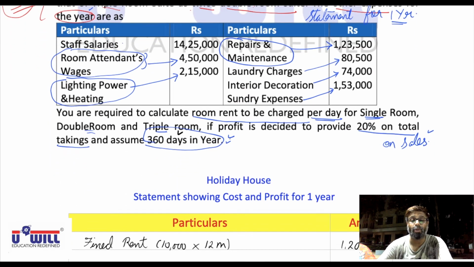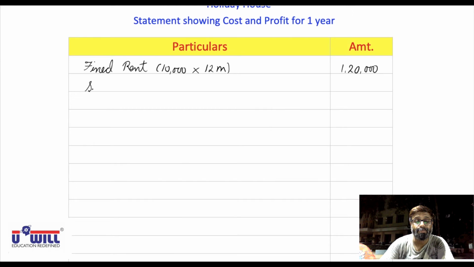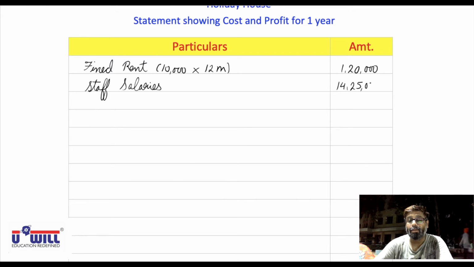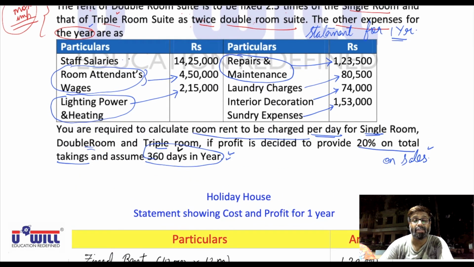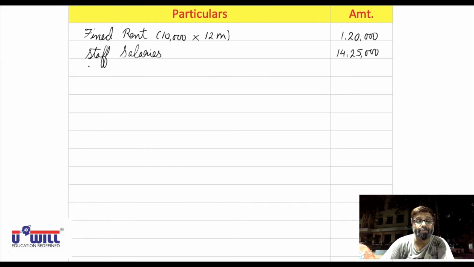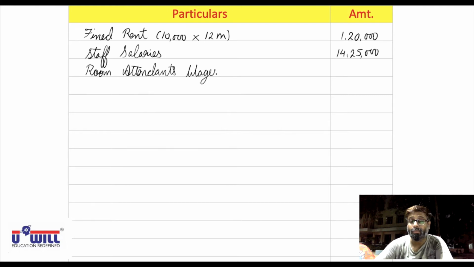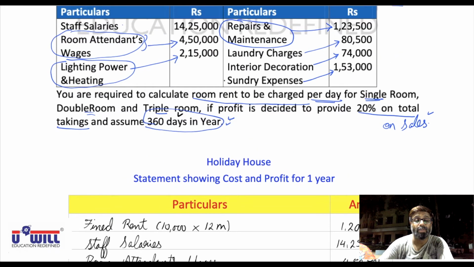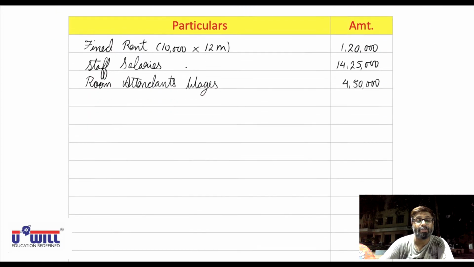So staff salaries 14,25,000. Then after staff salaries, we have room attendants wages 4,50,000. Then we have lighting, power and heating 2,15,000.